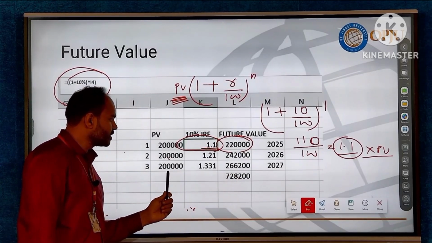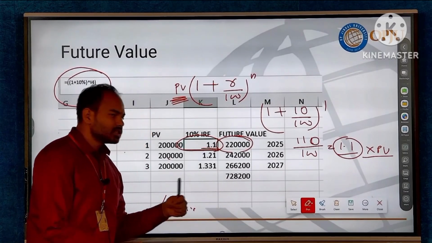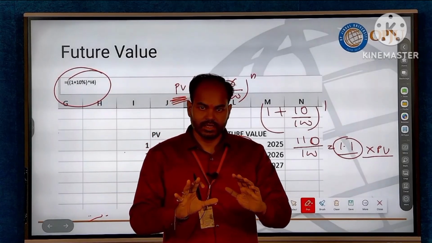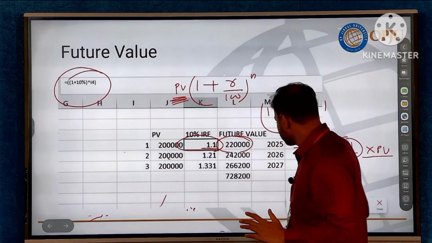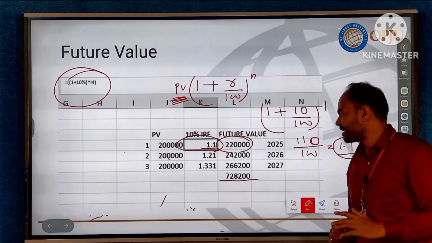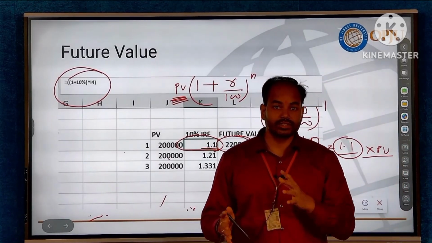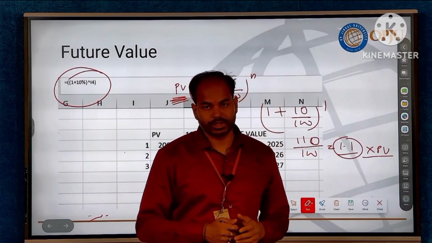In 2027, you will receive 2,66,000. So the total present value is 6 lakh rupees. But after 3 years, the total value will be 7,28,200 rupees. So by this also you can decide whether to go through this investment option or not.